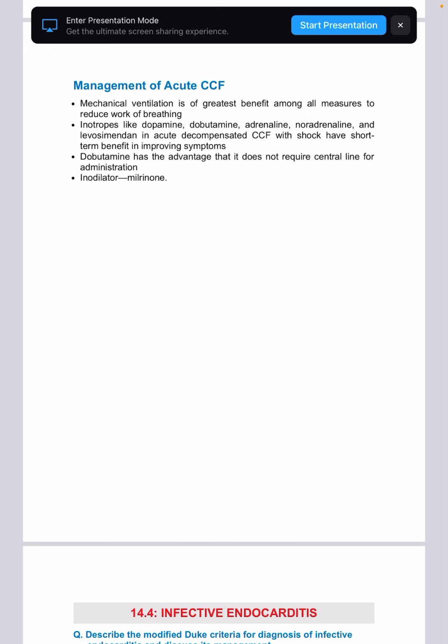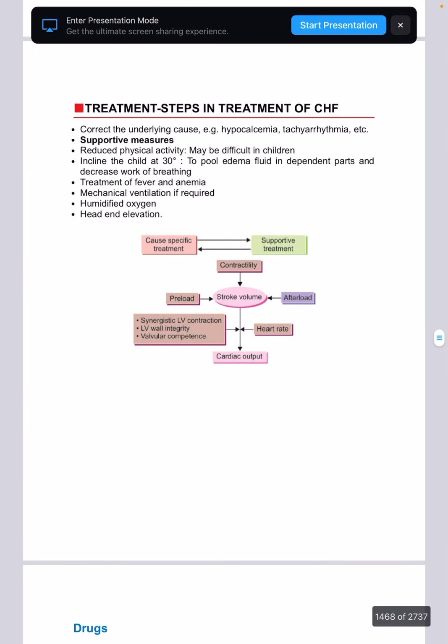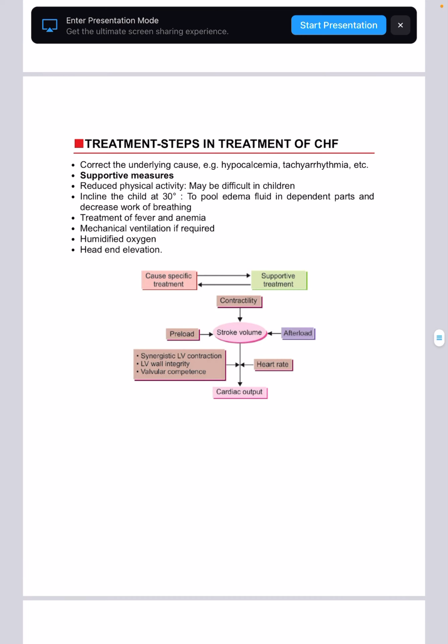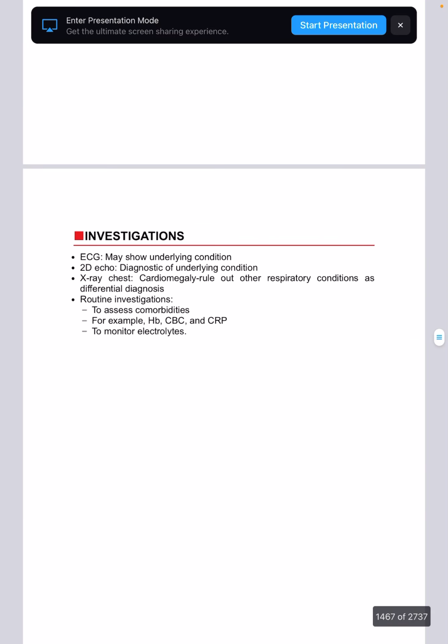You'll give mechanical ventilation. In drug treatment, you'll give ACE inhibitors, you'll give diuretics, and then you'll give digoxin. And otherwise, you'll treat the basic cause, you'll give supportive measures and reduce the physical activity, 30-degree inclination, treatment of fever, mechanical ventilation, and humidified oxygen. In investigations, you'll do ECG, X-ray, 2D echography, you'll do ESR, HB, CBC.